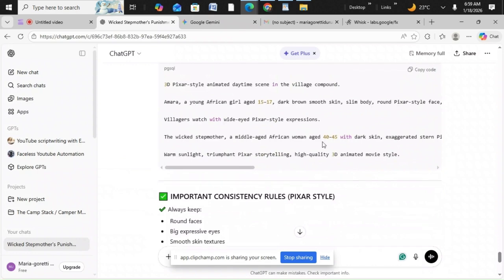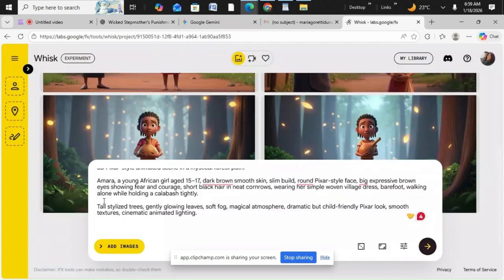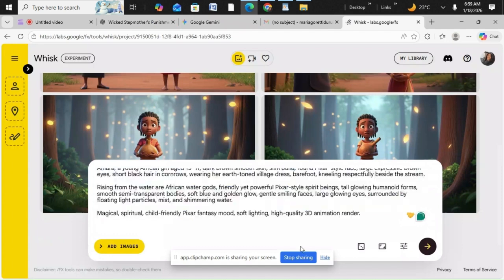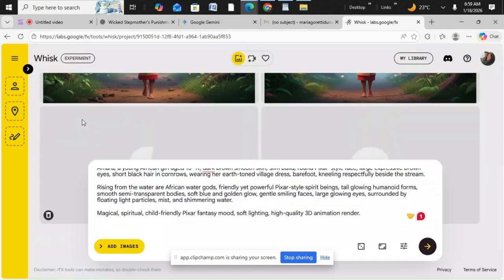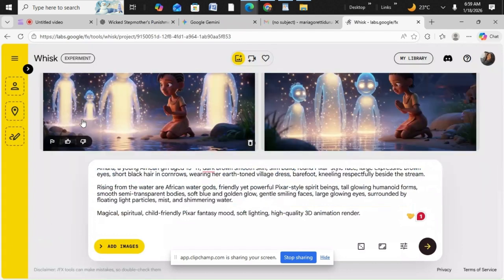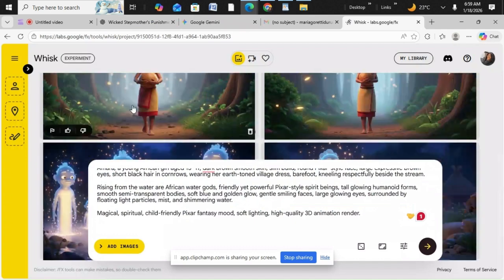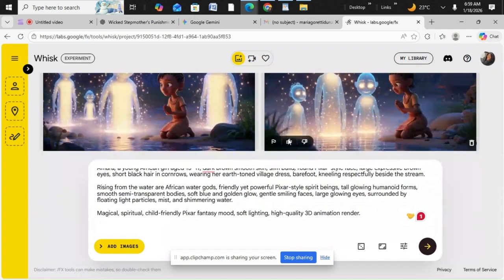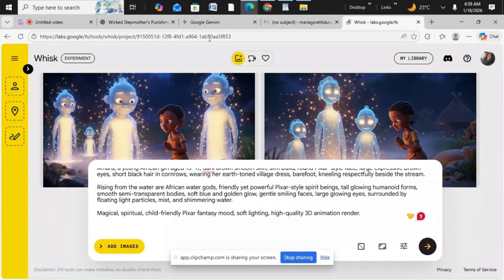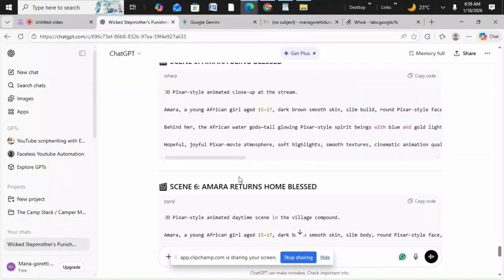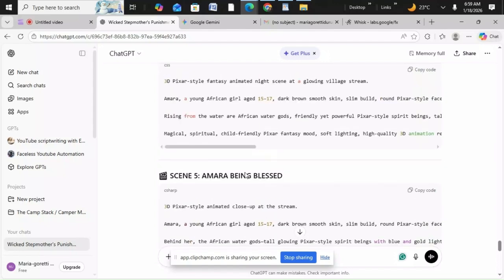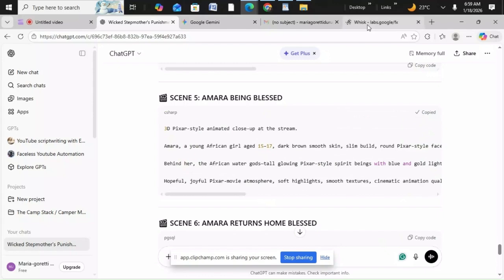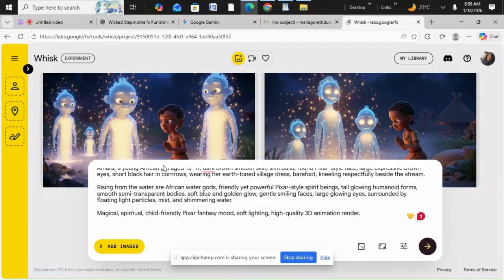Okay, I don't want this video to be very long, so I'll come here and send. You can see it's still the same clothes, and it's still the same Amara, because the prompts have given us the description of everything. So everything just looks consistent. This is one way to get consistent images.